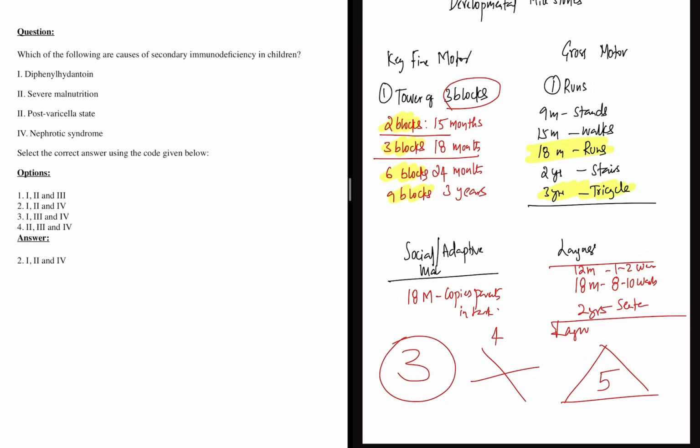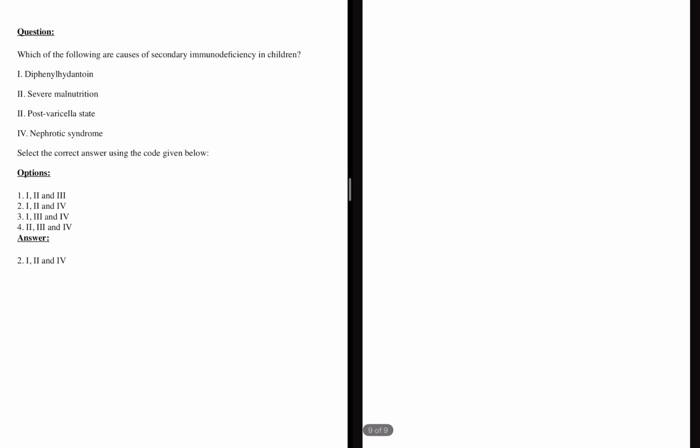So what are the causes of secondary immunodeficiency? So when I talk about immunodeficiency syndrome, there are primary causes and there are secondary causes. The most common causes are always secondary. So secondary is more than primary, or primary is less than secondary. Among the secondary, the most common cause is HIV. We all know HIV can lead to human immunodeficiency syndrome.